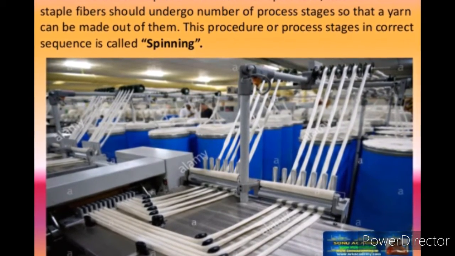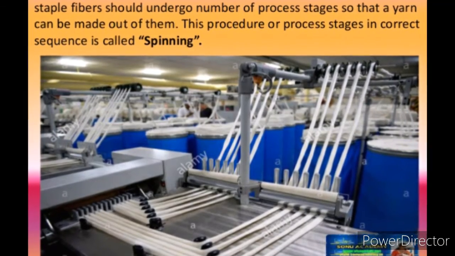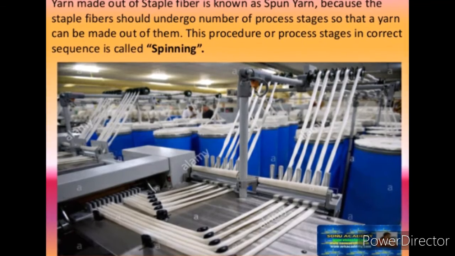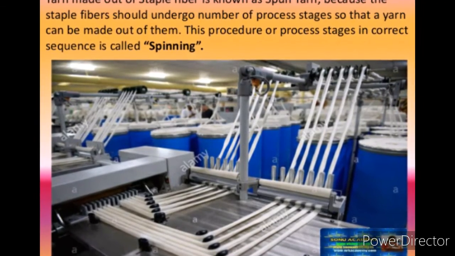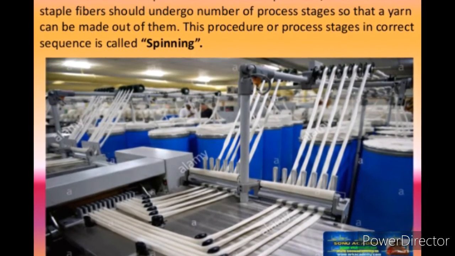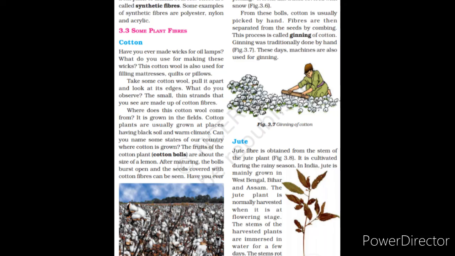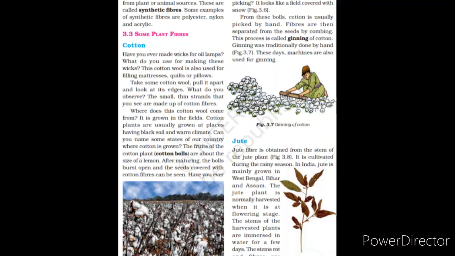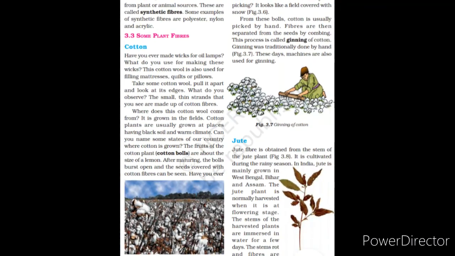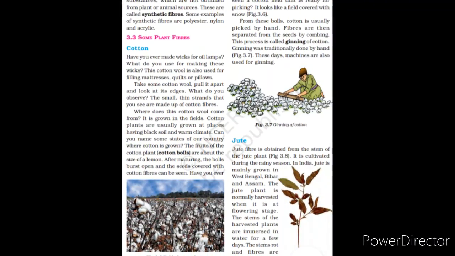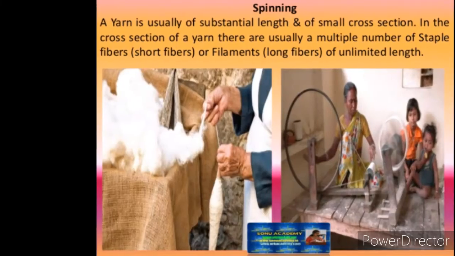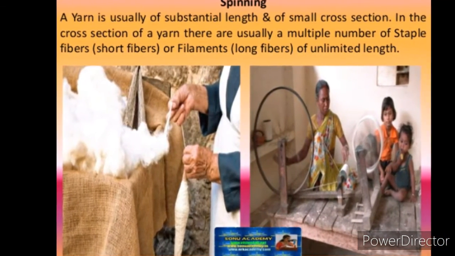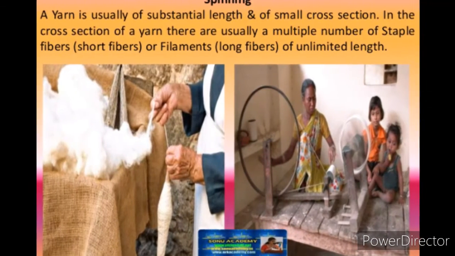A simple device used for spinning is a hand spindle, also called takli. Another hand-operated device used for spinning is charkha. Use of charkha was popularized by Mahatma Gandhi as a part of the independence movement. He encouraged people to wear clothes made of homespun yarn and shun imported cloth made in the mills of Britain. Spinning of yarn on a large scale is done with the help of spinning machines. After spinning, yarns are used for making fabric.